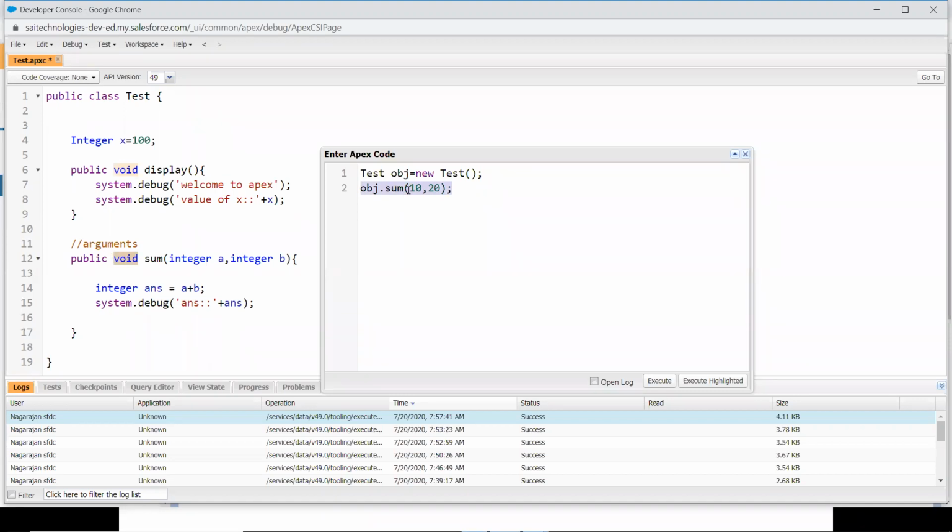Actually, the rule is after calling this function, the control will transfer to this function. It will execute all the code inside the function, and then ultimately the control will transfer to this line. It will look down; there is nothing more to execute, so your program ends there. This is the flow. So I am explaining the flow.